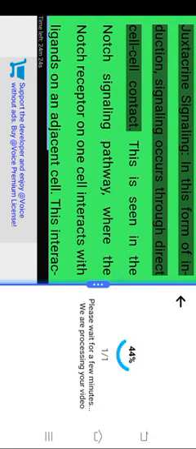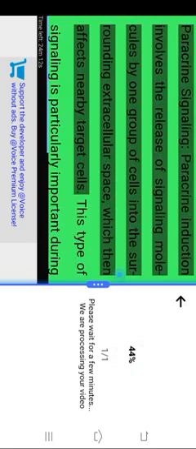Juxtacrine signaling. In this form of induction, signaling occurs through direct cell-cell contact. This is seen in the Notch signaling pathway, where the Notch receptor on one cell interacts with ligands on an adjacent cell. This interaction leads to the activation of Notch within the responding cell, influencing its developmental fate.